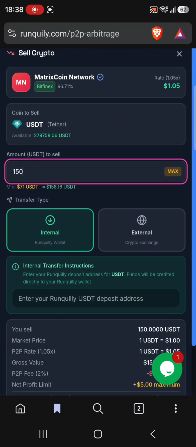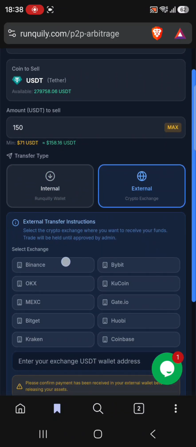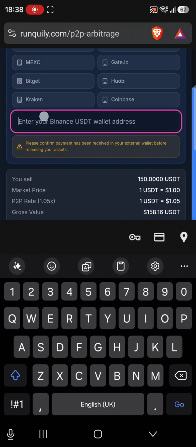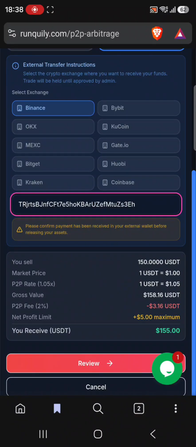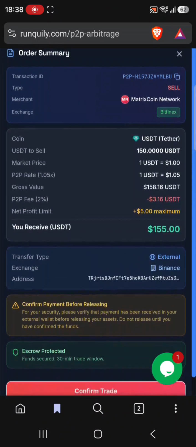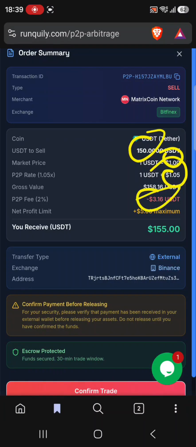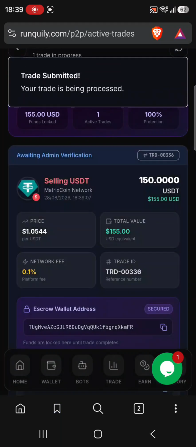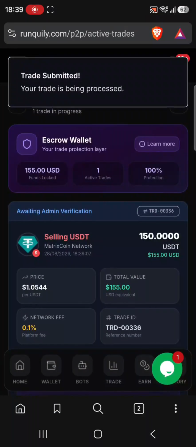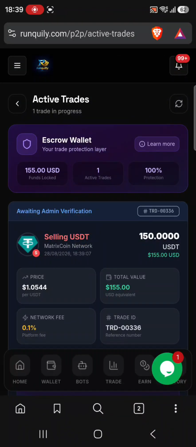Remember, we have a capital of 150. I'll select my external wallet, then choose Binance, then paste my address here. The more the capital, the more the profits in arbitrage trading. Then I review. I get this page for arbitrage trading where you see USDT sell 150, with a P2P tax of 1.05. So I'll be getting 155, so 5 USDT is my profit. Then I confirm the address is okay, and my arbitrage is running.